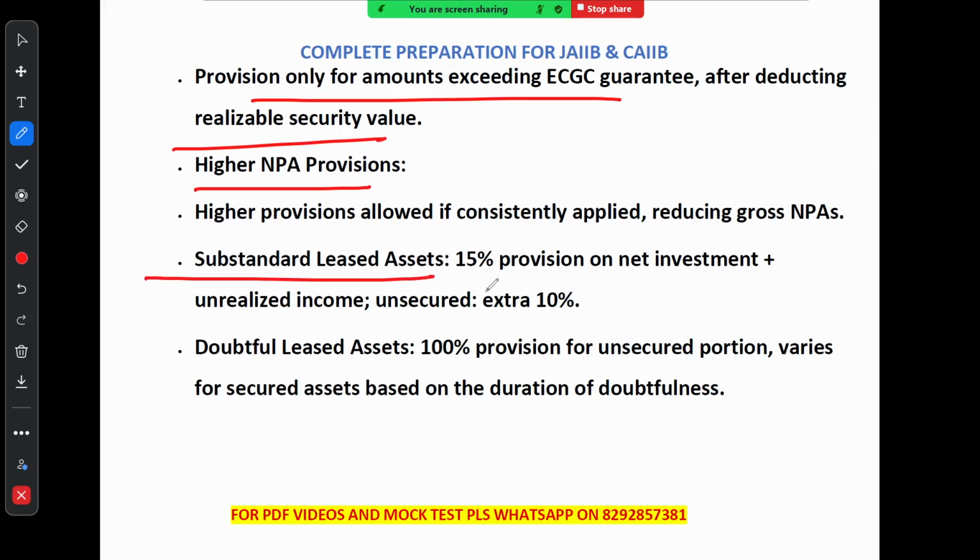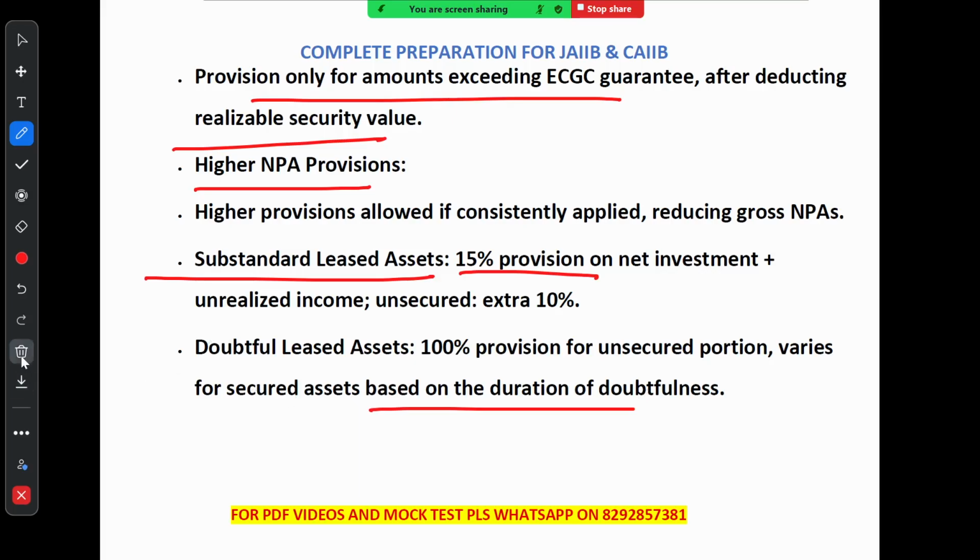For substandard lease asset, bank must set aside 15% of their loan amount plus any unpaid interest, and if the asset is unsecured, then an extra 10% provisioning. And finally, for doubtful lease asset, bank need to set aside 100% of the loan amount if it is unsecured, and for secured asset, the provisioning depends on how long the loan has been doubtful. Remember, these are very important points, right?